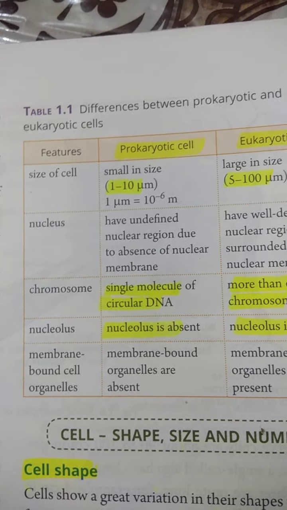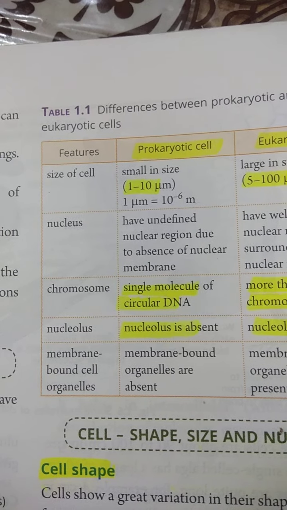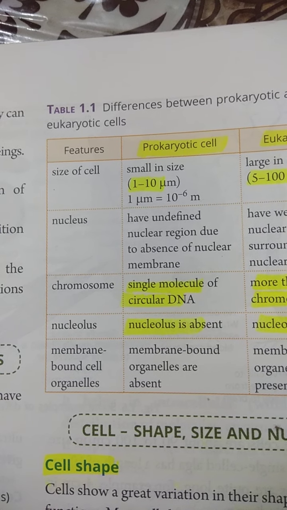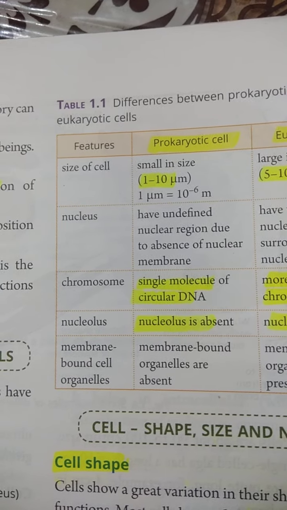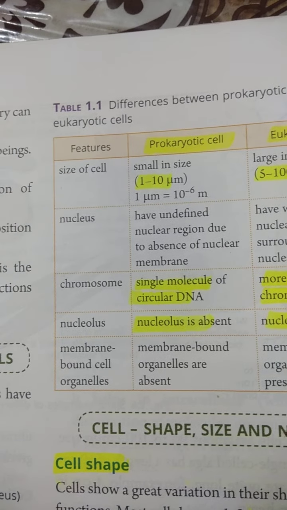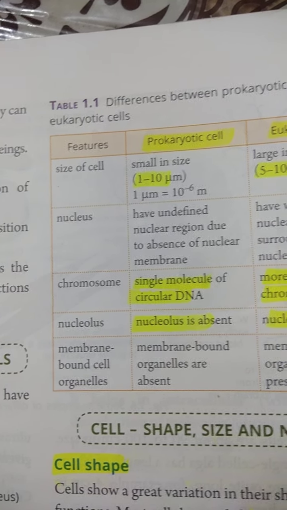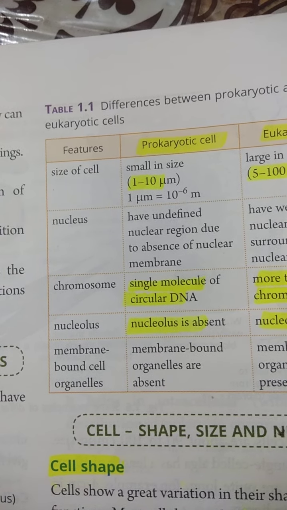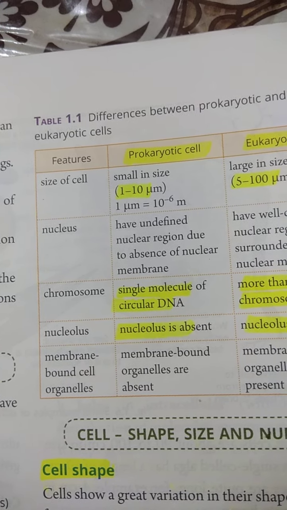Nucleus, as I just discussed, is a primitive nucleus in the prokaryotic cells, and the nuclear membrane is absent, while in eukaryotic cells the nuclear membrane surrounds the nuclear material or the DNA material.